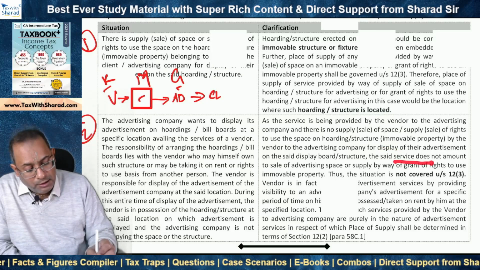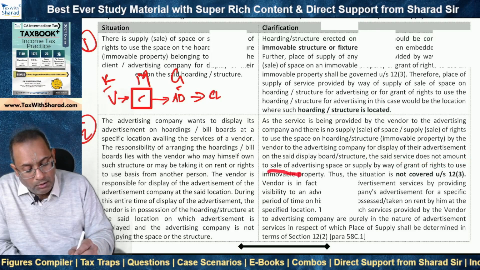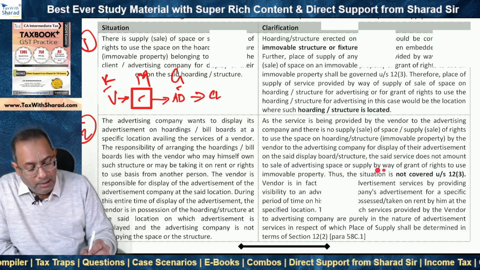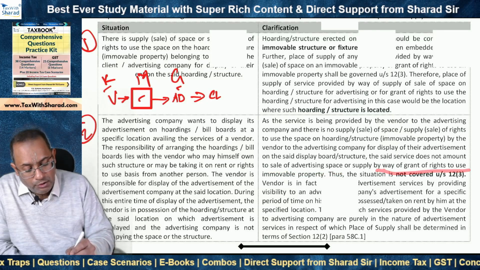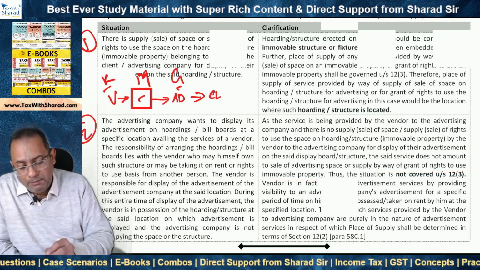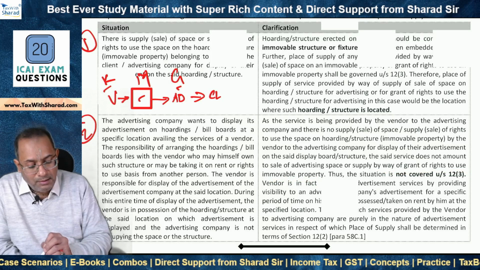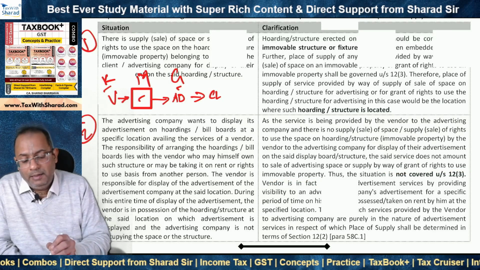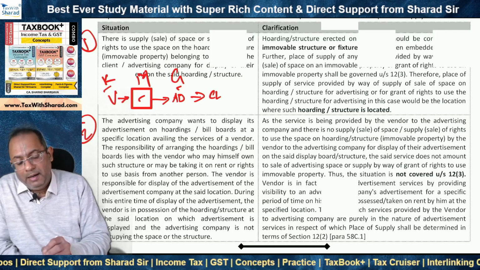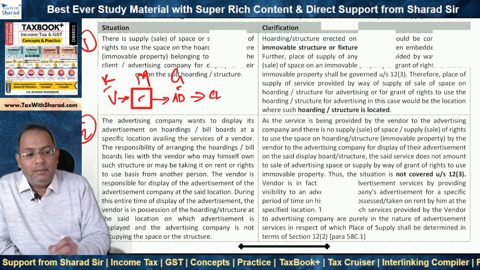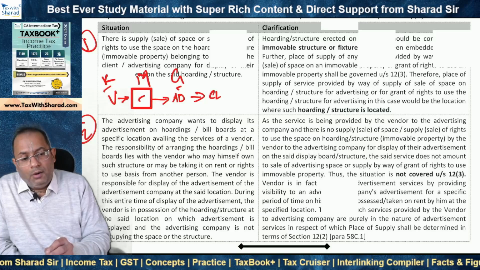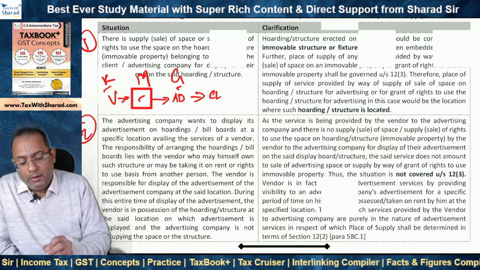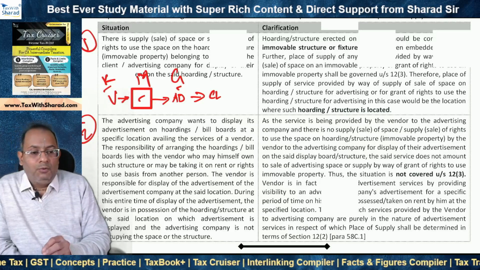The said service does not amount to sale of advertising space or supply by way of grant of rights to use a movable property, because the space is not being supplied to the advertising company and the rights to use the space are also not being supplied to the advertising company. Rather, the vendor is displaying the advertisement of the advertising company on the billboard or the hoarding which is in possession or occupation of the vendor.